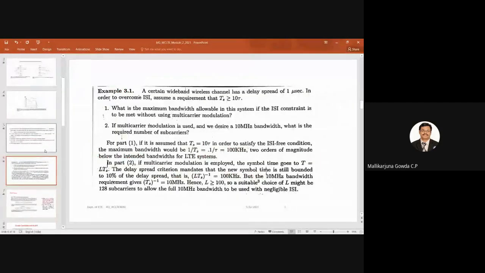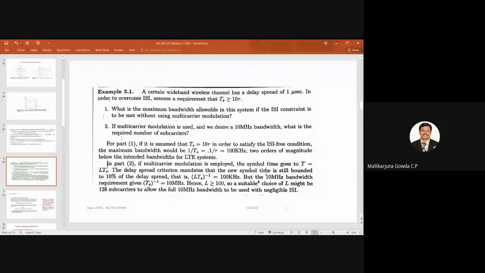Before I take up the OFDM with cyclic prefix concept, I wanted you people to try to understand this example. If we discuss with an example, then understanding will be better and you will get better clarity. Hope any one of you can read this example.